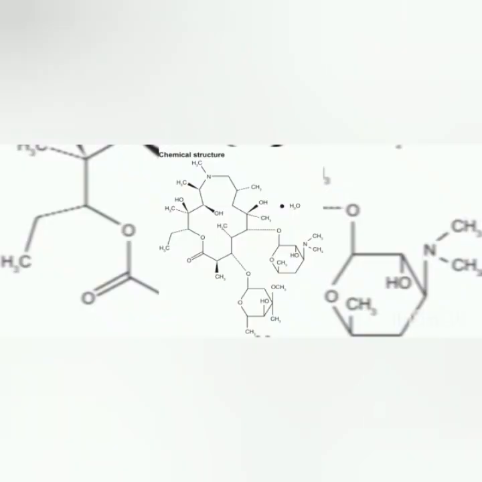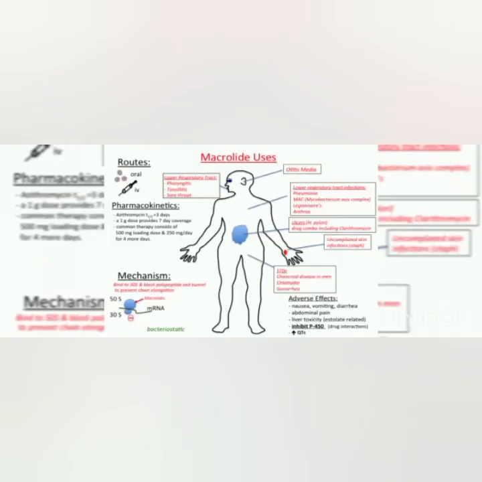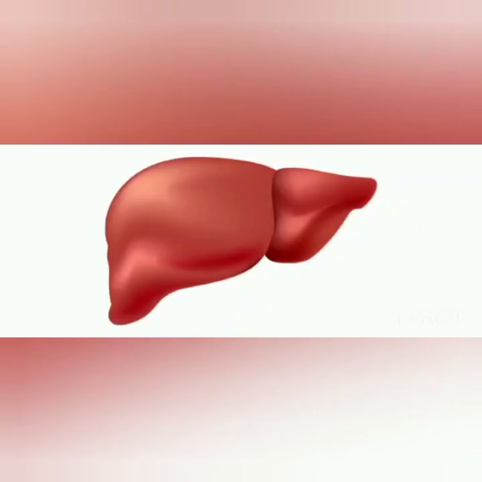The class of this drug includes macrolide antibiotics. The bioavailability of this drug is 38% for each 250 mg capsule, and the metabolism mainly occurs in the liver. The elimination half-life is generally 11 to 14 hours for a single dose, and it differs widely for multiple dosing, up to 68 hours. The excretion is done through organs like the bile duct and kidney.